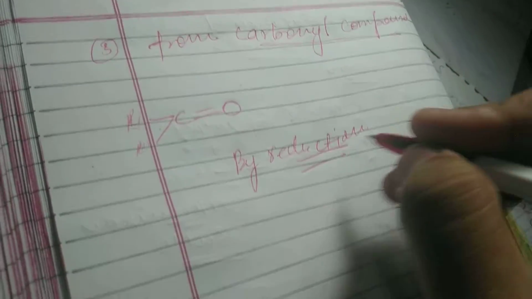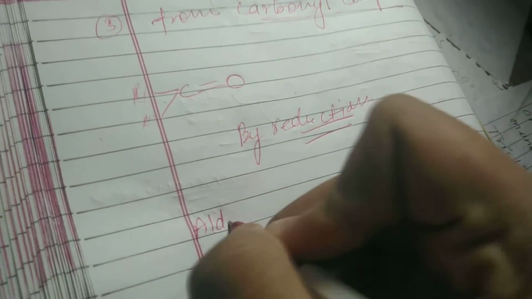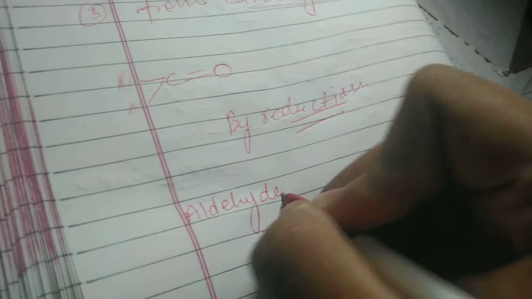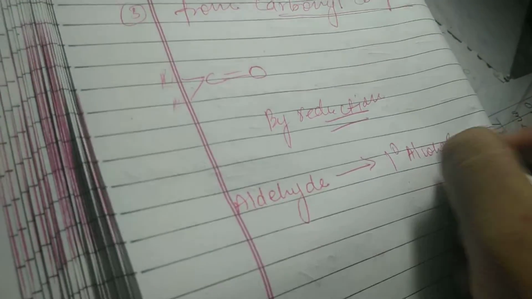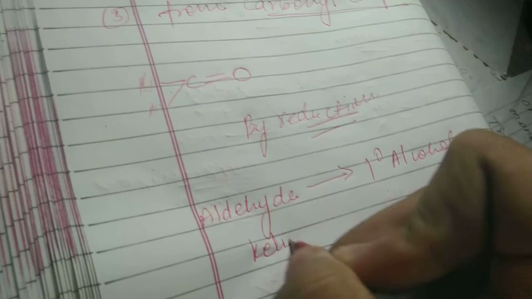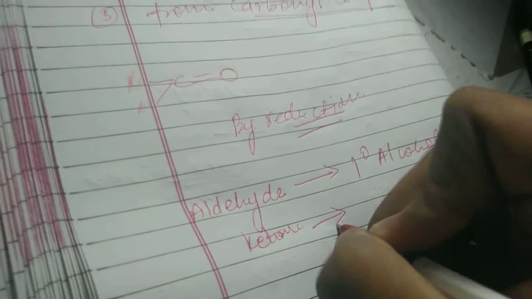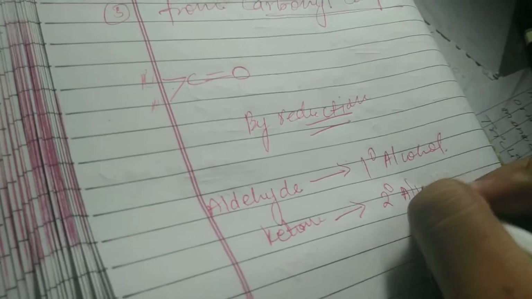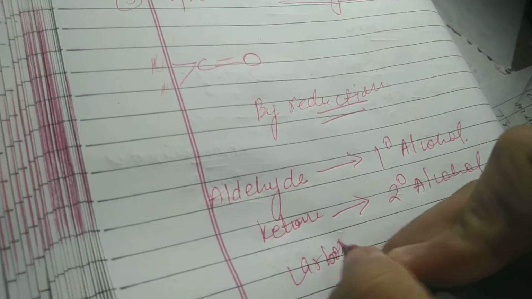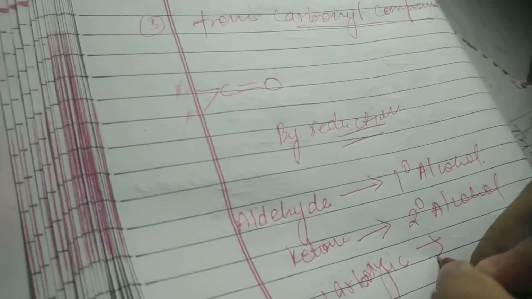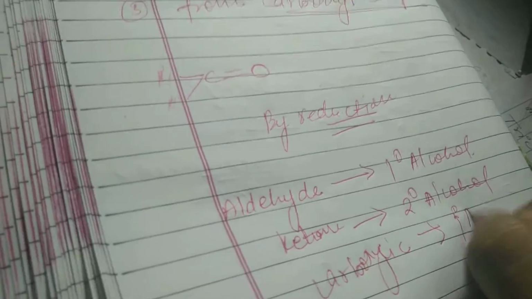Okay, now you have to remember that aldehyde on reduction gives 1 degree alcohol, ketone on reduction gives 2 degree alcohol, and carboxylic acid on reduction also gives 1 degree alcohol.